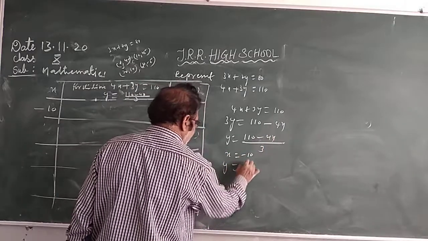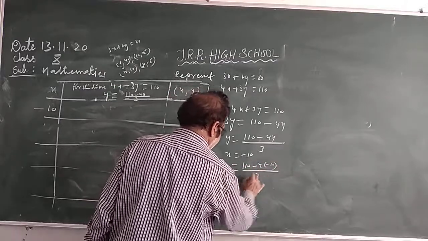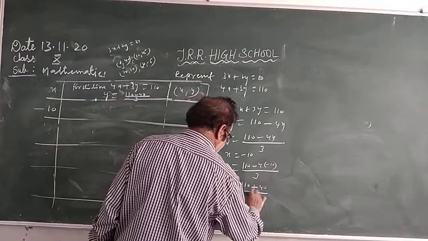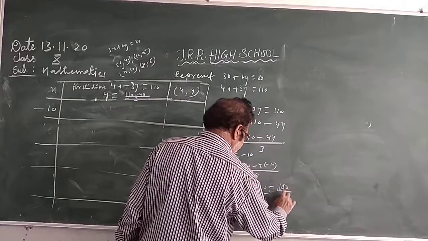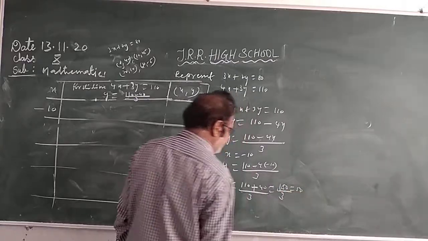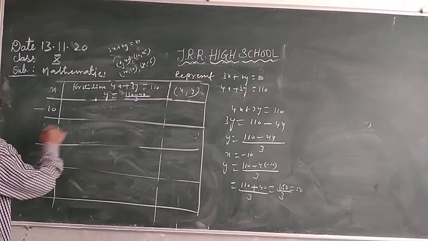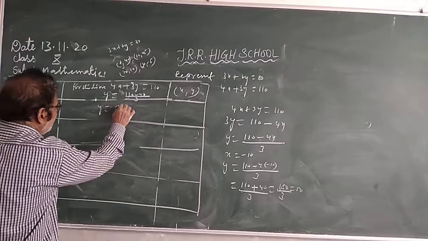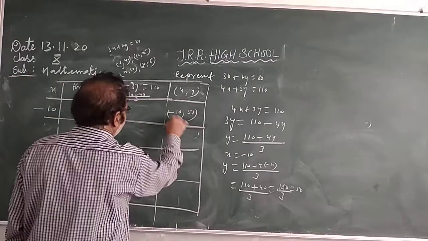Substitute in this. So 110 minus 4 into minus 10 by 3. 110 plus 4 tens are 40, by 3. 110 plus 40 is 150. 150 by 3 equals how much? 50. So when x is equal to minus 10, y is equal to 50. So x minus 10, y 50.